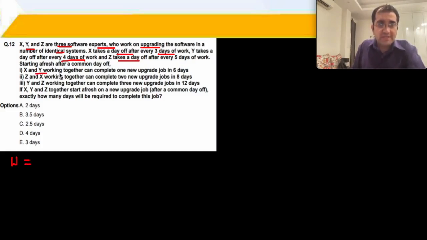X and Y working together can complete one new upgrade job in 6 days. In these 6 days, X has taken the fourth day off. That means he has worked for 5 days. Let his efficiency be X. In these 6 days, Y has taken the fifth day off. That means he has also worked for 5 days.